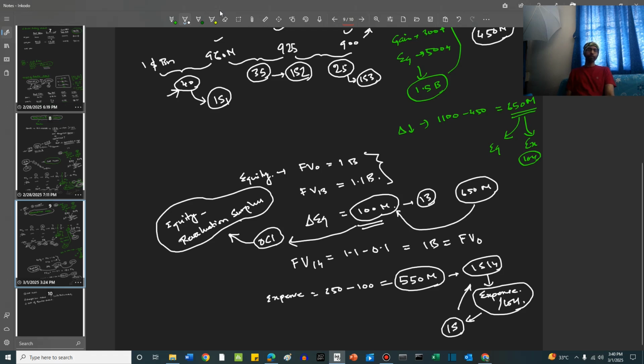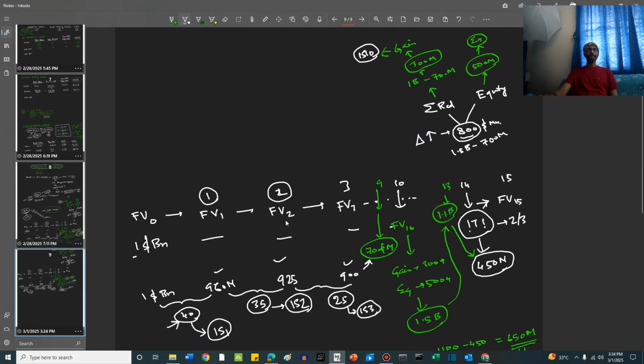So when a change in equity happens, it can be an increase or decrease. The revaluation surplus changes and the OCI, other comprehensive income, changes. But when there is a loss or gain, it gets recorded in the income statement.